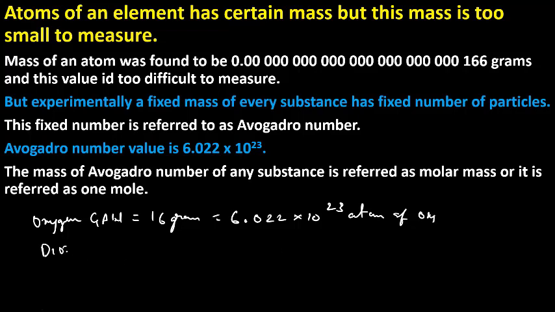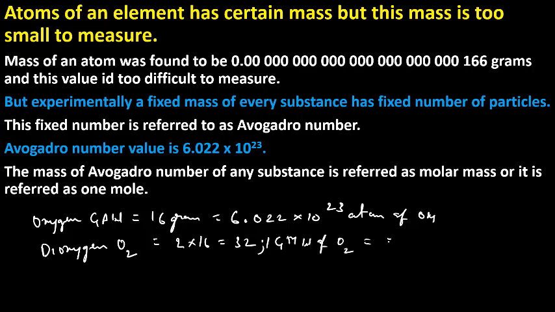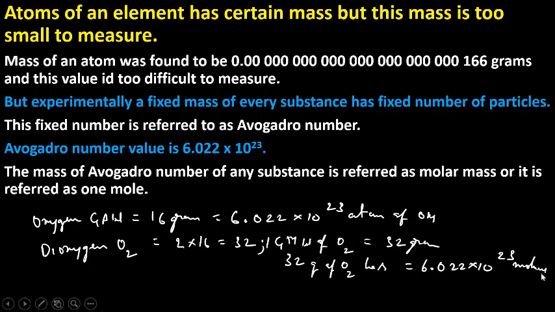Similarly, dioxygen means O2. Molecular weight of dioxygen is 2 into 16 equals 32. So, 1 gram molecular weight of dioxygen is 32 grams. 32 grams of O2 has the same number of molecules, that is 6.022 into 10 to the power 23 molecules of oxygen. So this is Avogadro number. Have you got it? Yes, sir.